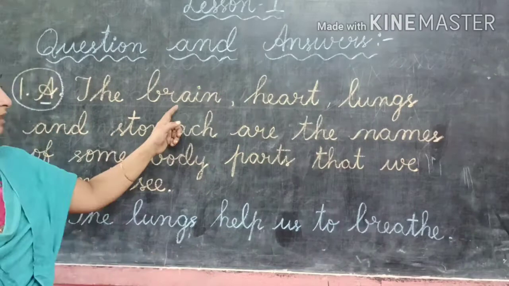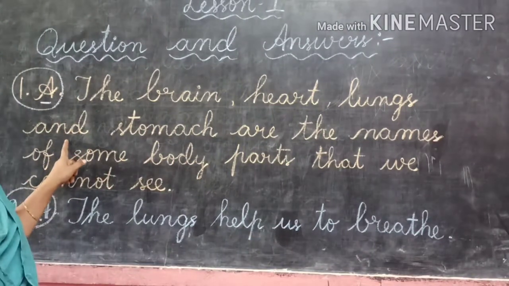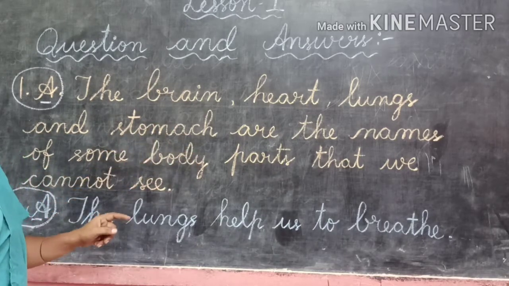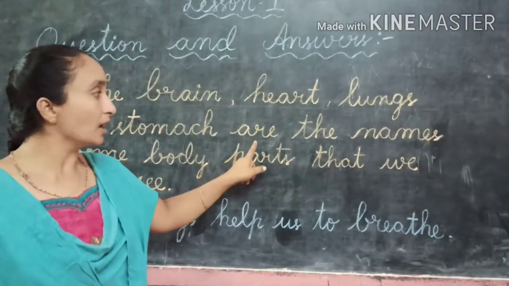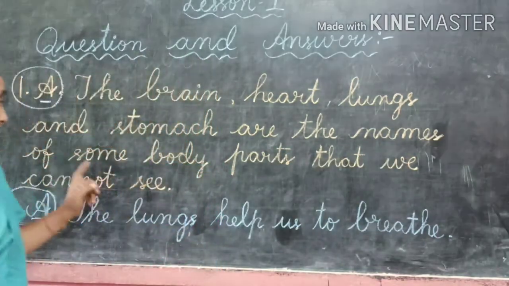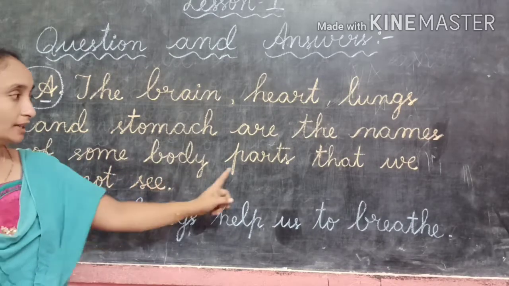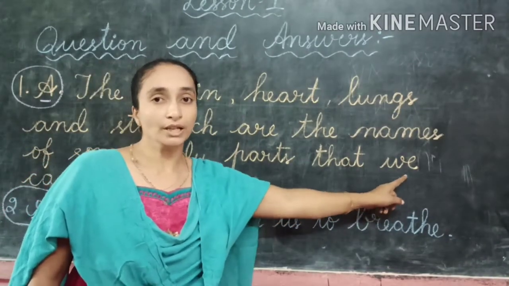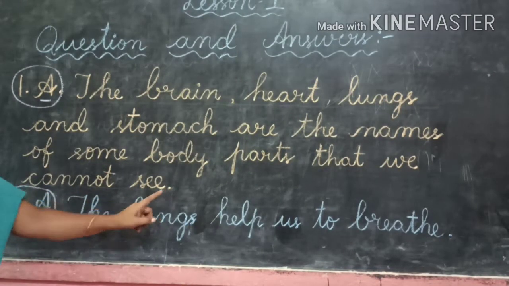The brain, heart, lungs, stomach. The brain, heart, lungs and stomach are the names of some body parts that we cannot see.